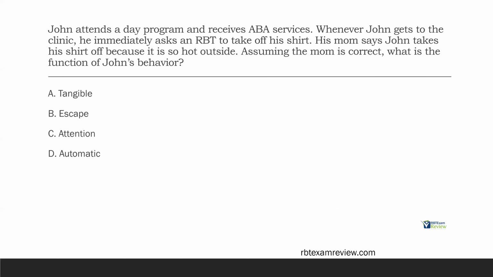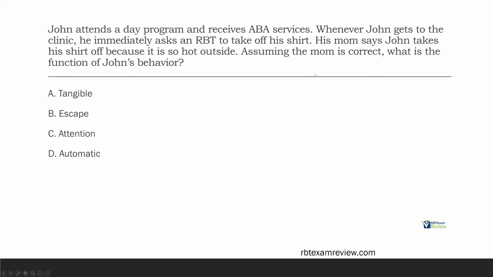The mom says John takes his shirt off because it is so hot outside. Now, if we didn't have this part about assuming the mom is correct, this might be a much harder question to answer because this could be multiple functions. The fact that John asked an RBT to take off his shirt doesn't make this automatic, because automatic is sensory and it means it's alone, right? By asking the RBT to take off his shirt, there's possibly an attention component at play here.